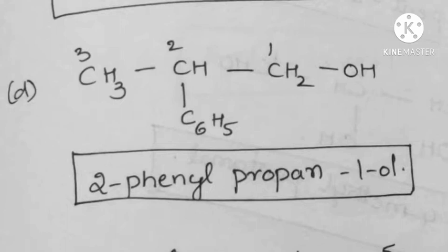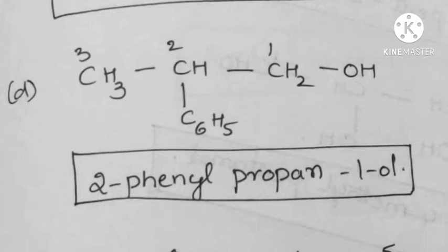The second carbon carries a phenyl group, C6H5 is called the phenyl group. So the prefix is 2-phenyl. The root word is 3 carbons, so prop, ane and 1-ol. 2-phenylpropan-1-ol is the IUPAC name of this compound.